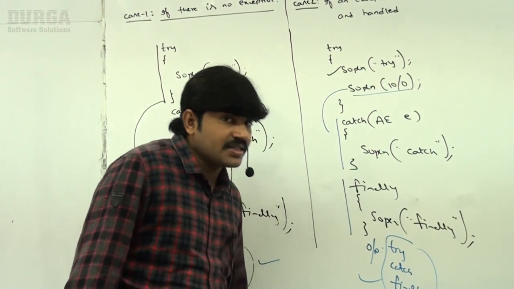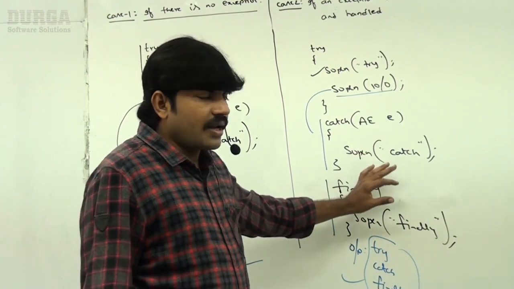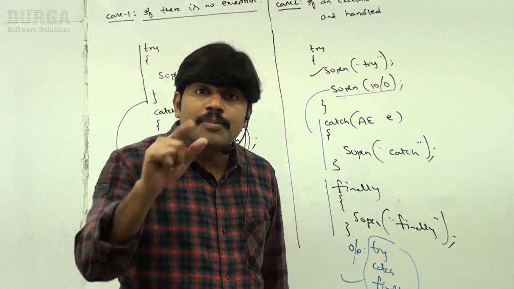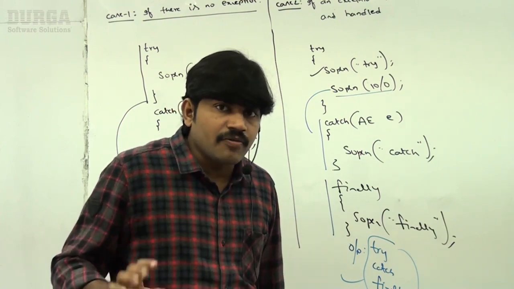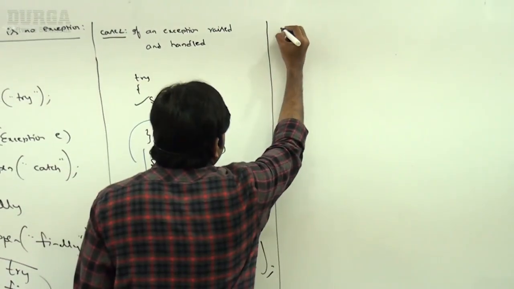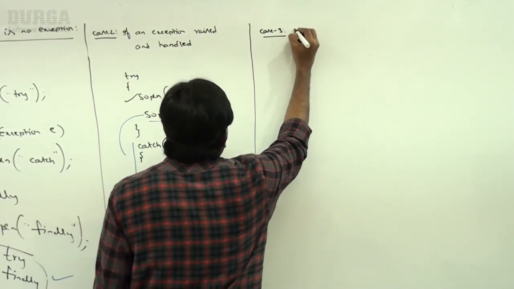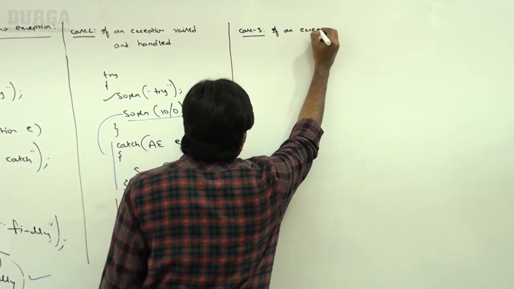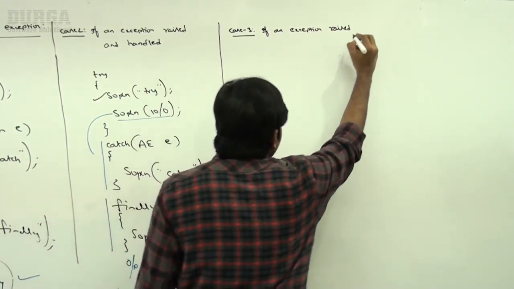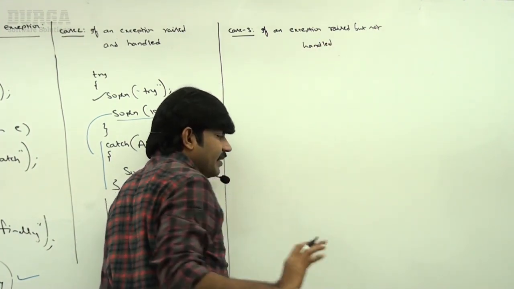Can you please tell what the next case is? If an exception is raised but not handled. Abnormal termination. In this case, will the finally block be executed or not? Observe a bit carefully. So case 3: if an exception is raised but not handled, what will happen?